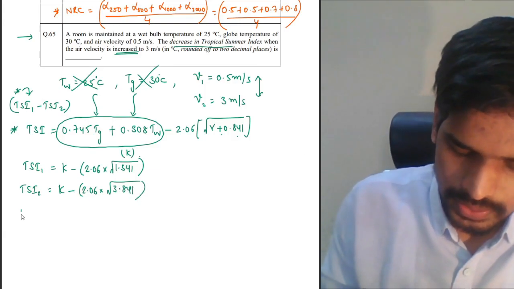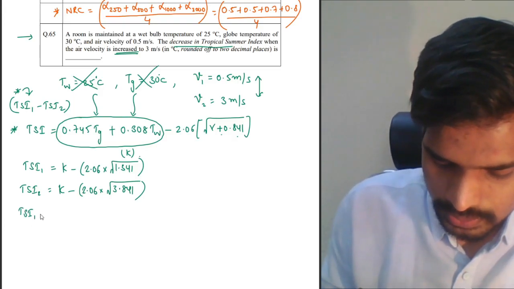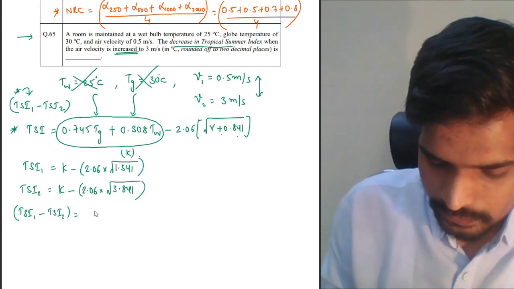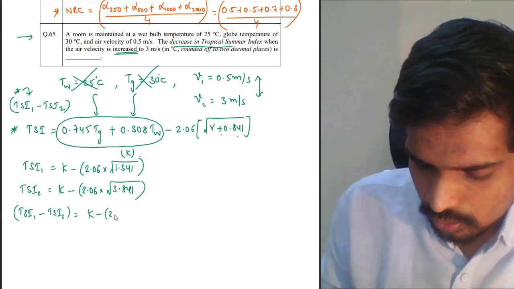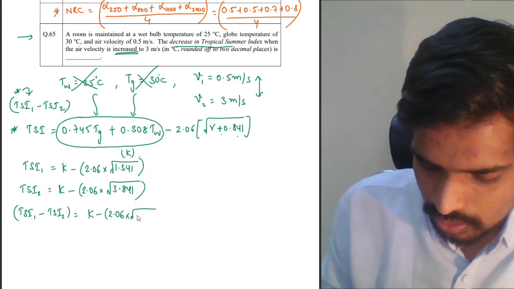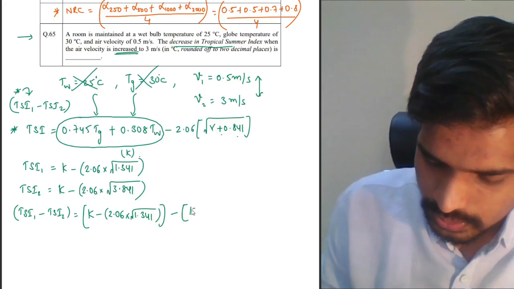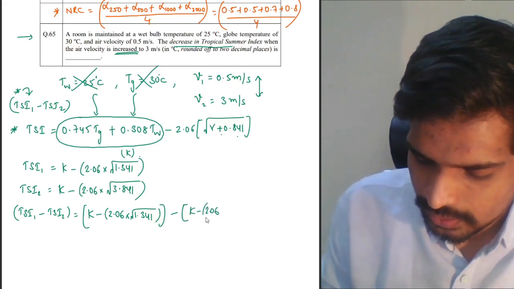That's it. What is the change in tropical summer index? Tropical summer index in case 1 minus tropical summer index in case 2. That will be K minus 2.06 into under root 1.341, that is TS1, minus TS2, which is K minus 2.06 multiplied by under root 3.841.